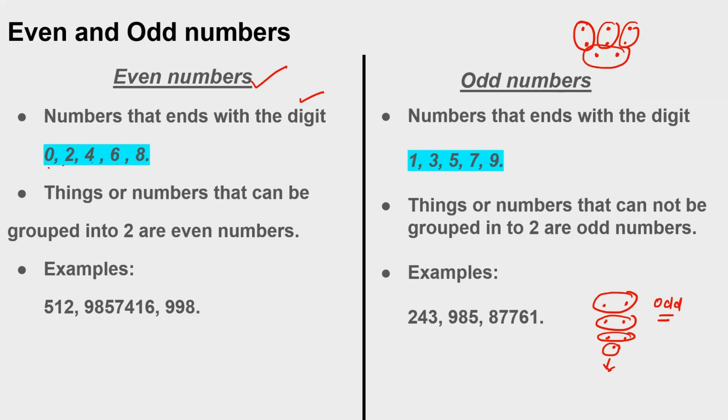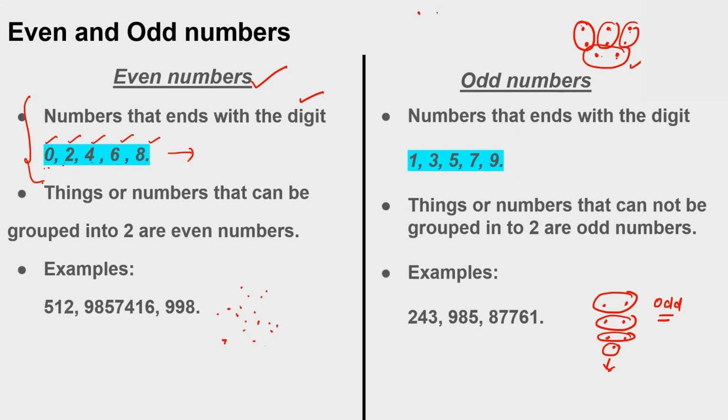Let's suppose these are countable, but sometimes you will get so many dots. How will I count them? For large numbers, we just conclude this: if they end with either 0, 2, 4, 6, 8, they are even numbers. If we can group them in pairs of 2, they are even numbers. You can say that 1, 2, 3, 4, 5, 6, 7, 8 make an even number.